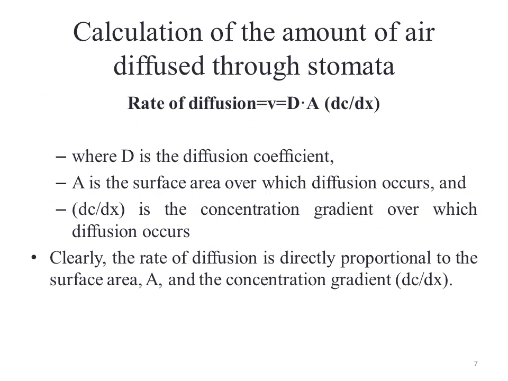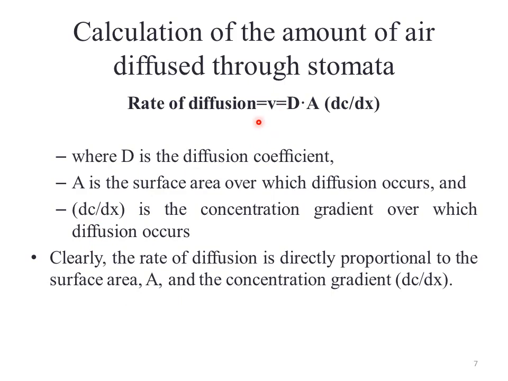Keeping the same facts in mind, we can calculate the rate of diffusion of the leaf, which is denoted by D times A multiplied with dc over dx ratio, where D is the diffusion coefficient, A is the surface area over which diffusion occurs, and dc over dx ratio is the concentration gradient over which diffusion occurs. So here we can see diffusion.